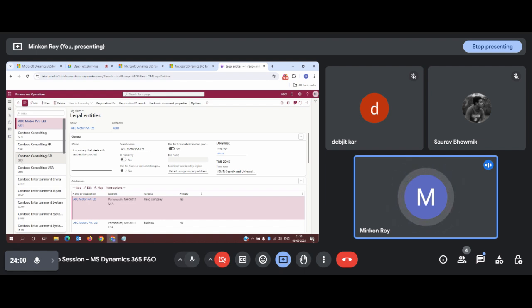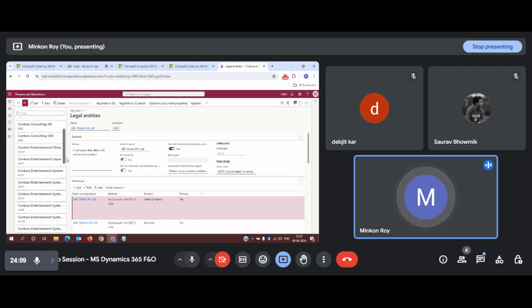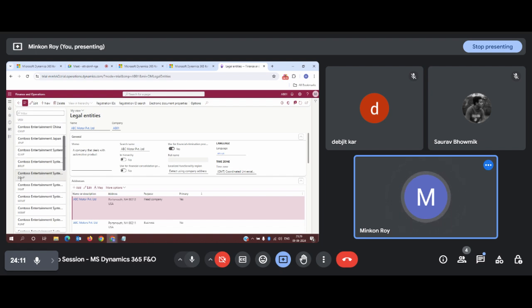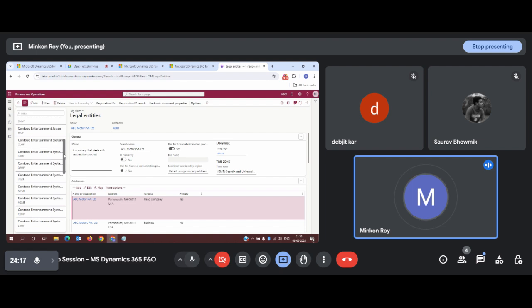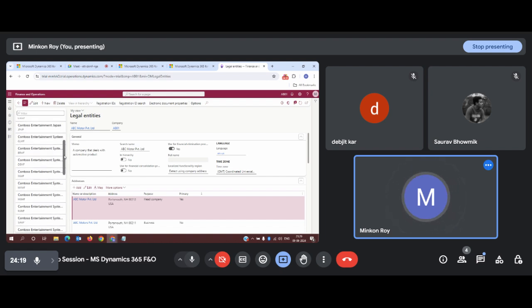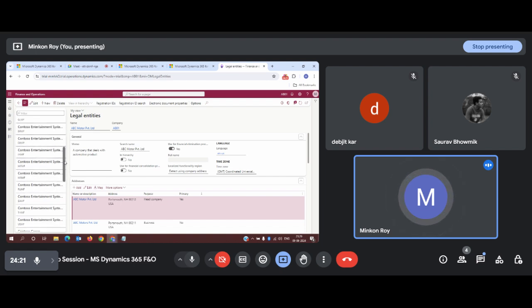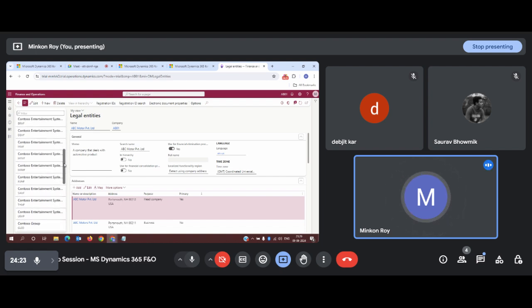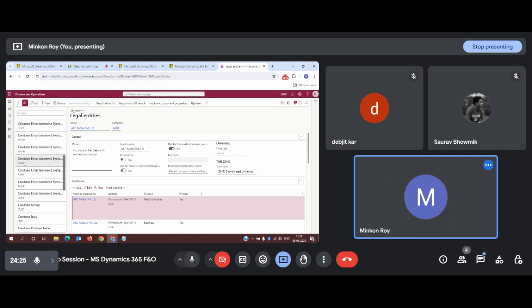This is for France, FR. This is GB, maybe for European countries, US for United States, CN for China, JP for Japan. Based on the different countries, BR for Brazil, DK for Denmark, IN for India, MY maybe Myanmar, or some other specific country.